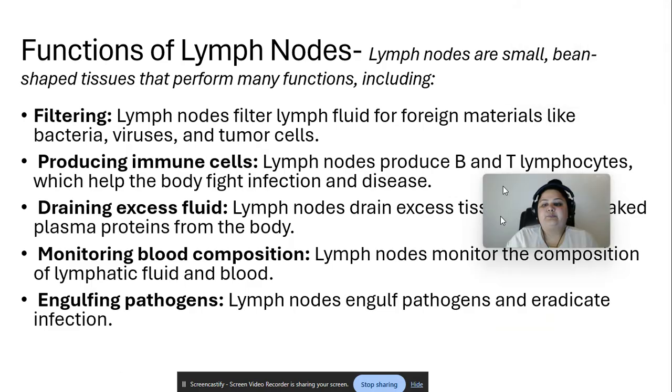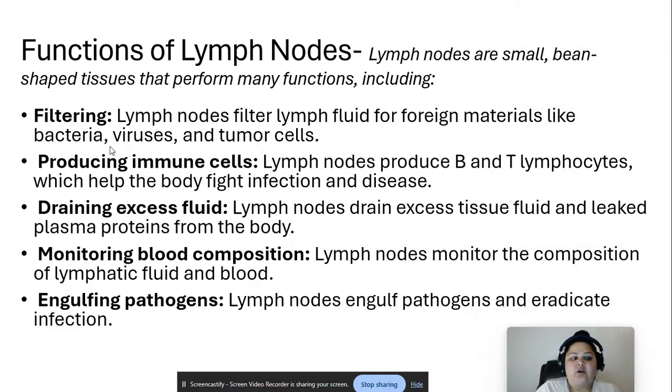Functions of lymph nodes. Lymph nodes are small bean-shaped tissues that perform many functions, including filtering. Lymph nodes filter lymph from foreign materials like bacteria, virus, and tumor cells. That's why we have efferent and afferent, right? Producing immune cells: lymph nodes produce B and T lymphocytes, which help the body fight infection and diseases. Draining excess fluid: lymph nodes drain excess tissue fluid and leaked plasma proteins from the body. So whatever leaks into the interstitial space gets drained out.